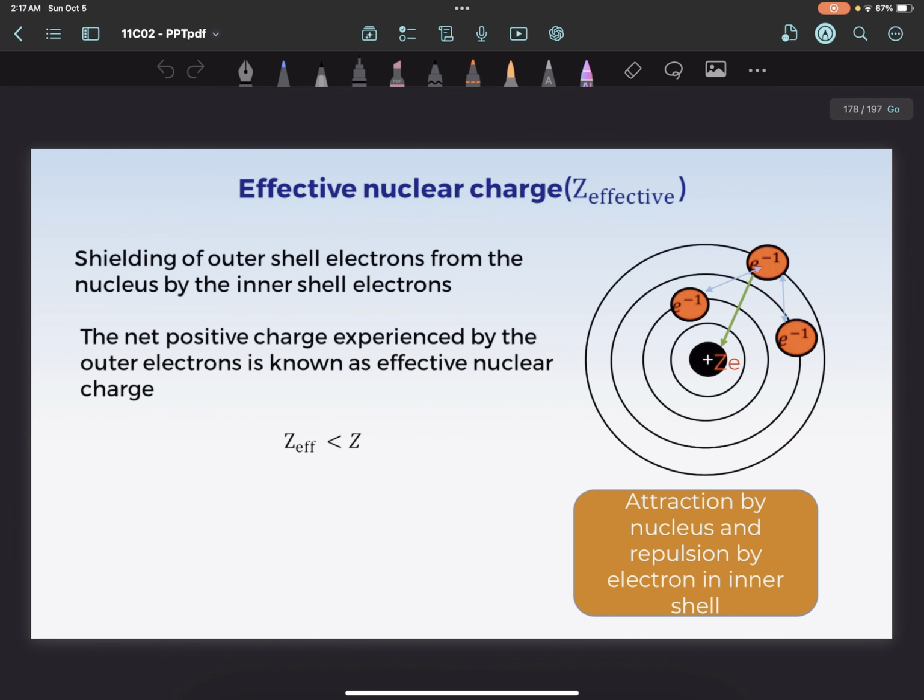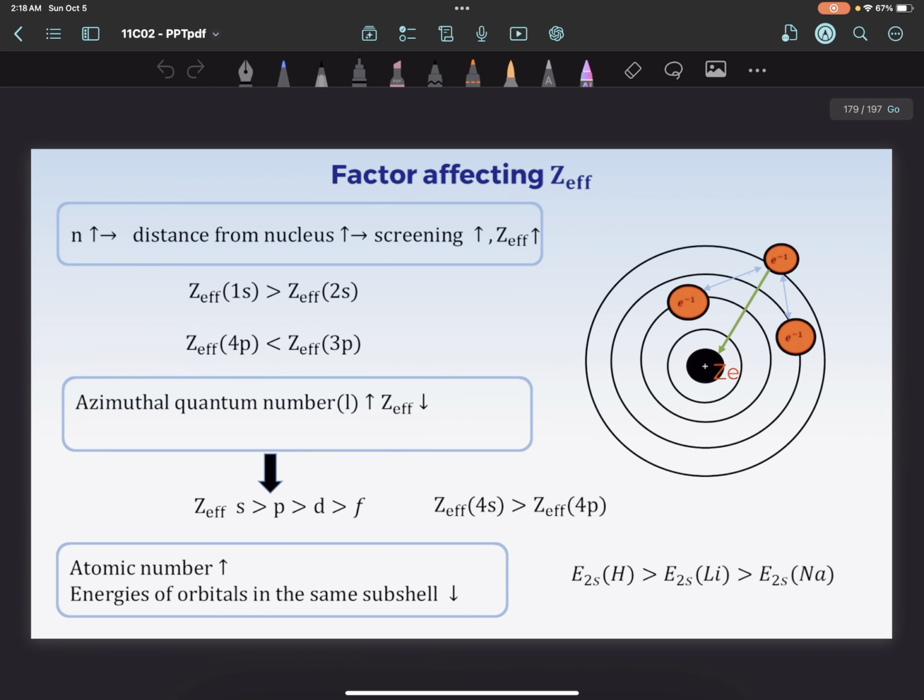Effective nuclear charge is the shielding of the outer electron from the nucleus. The net positive charge experienced by an outer electron is known as the effective nuclear charge. So it is the attraction by the nucleus and repulsion by the electrons in the inner shell. The factors affecting it are the distance from the nucleus. If n increases, if the distance from the nucleus is increased, then the screening will increase, and the effective atomic number will be increased. The azimuthal quantum number is inversely proportional, and the atomic number and the energy are inversely proportional.